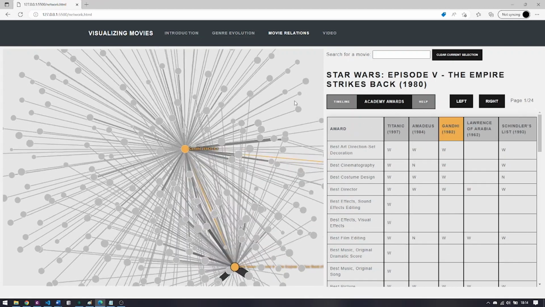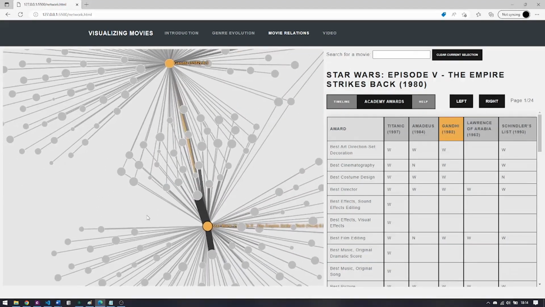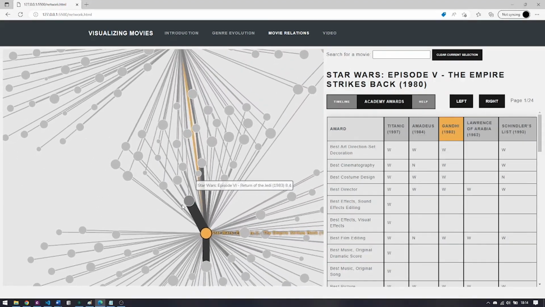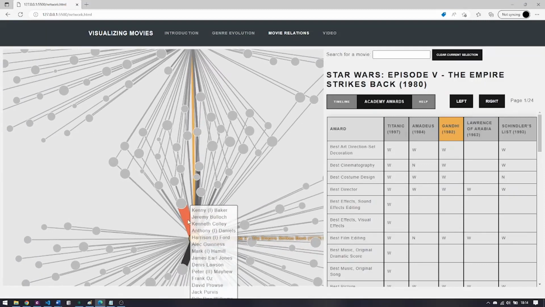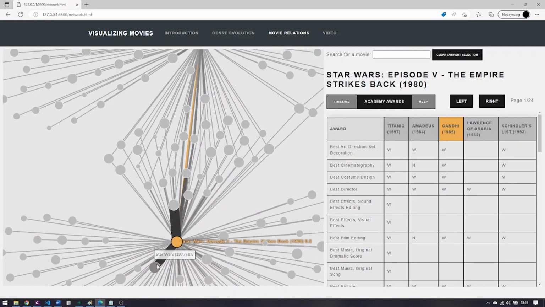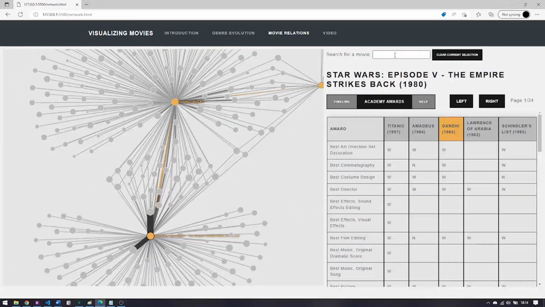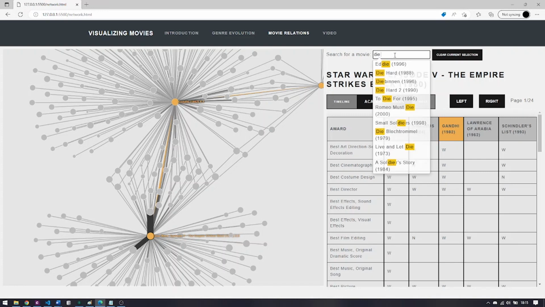Let's click on that. It doesn't surprise us that Star Wars has very big links to the next Star Wars episode. It shares all these actors, and also to the original Star Wars. We may now wonder how all these movies connect to our favorite movie, Die Hard.